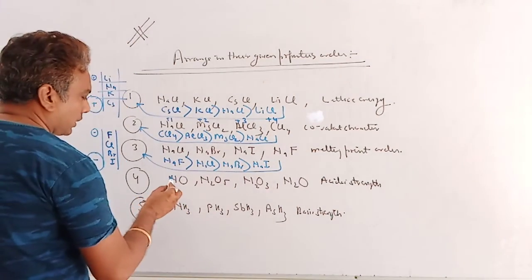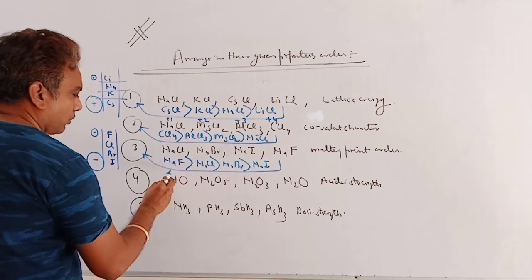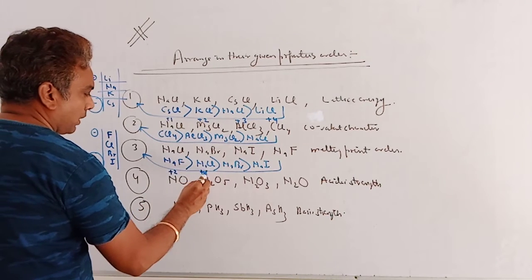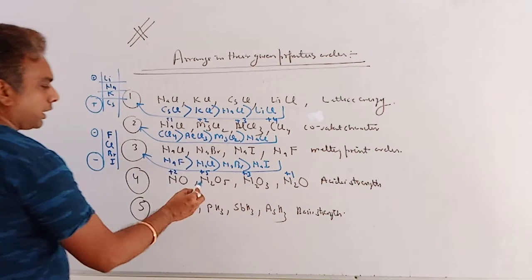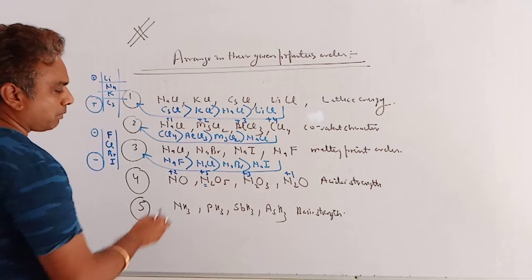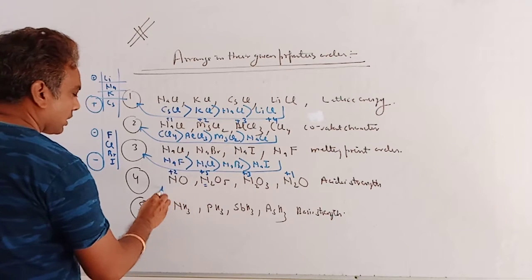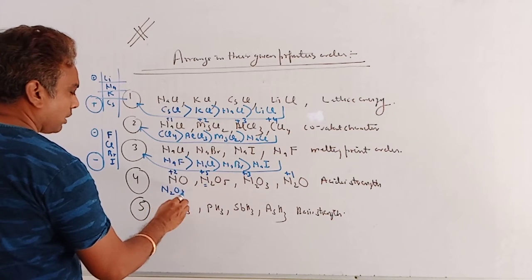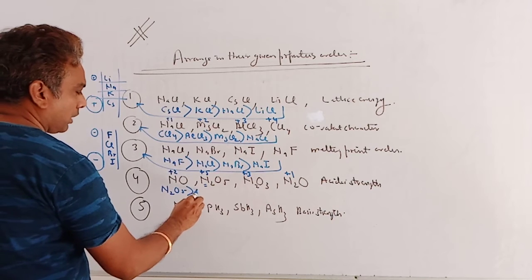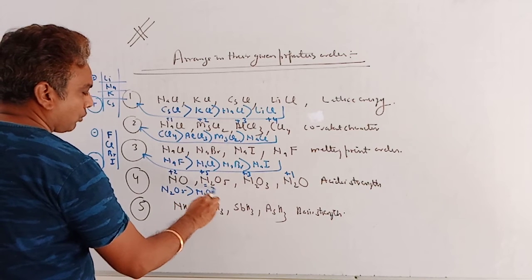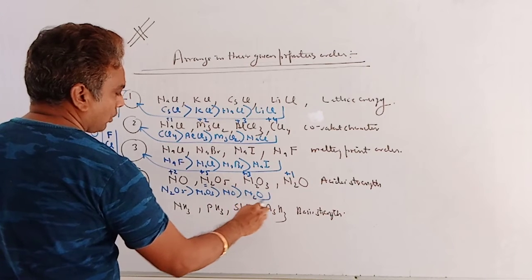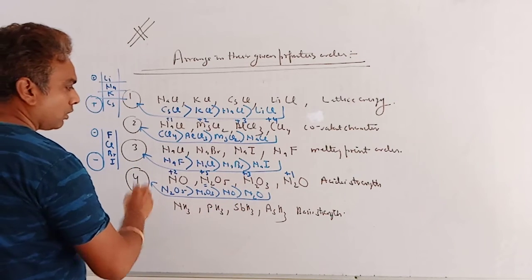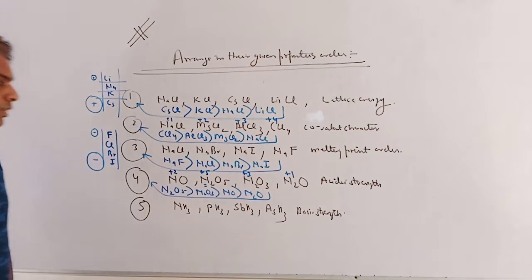Acidic strength. So here is all our nitrogen oxides. With the help of oxidation state of nitrogen, here is +2, +5, +3, +1. Greater the charge of cation, greater the polarization, so greater acidic strength. So maximum acidic is N2O5, then N2O3, then NO, and last is N2O. So this is the order of acidic strength. Clear?